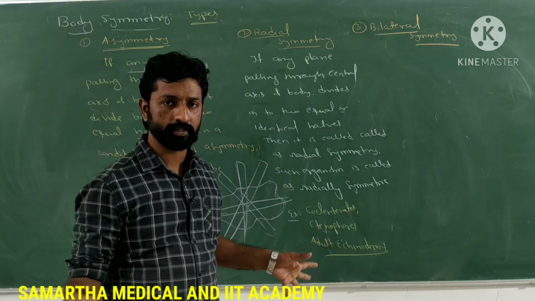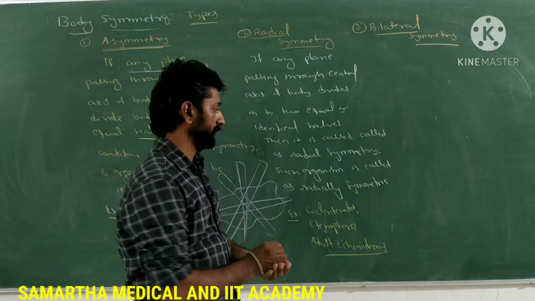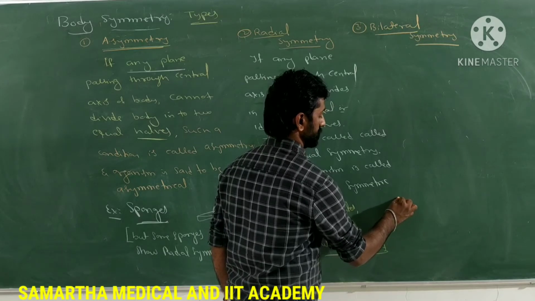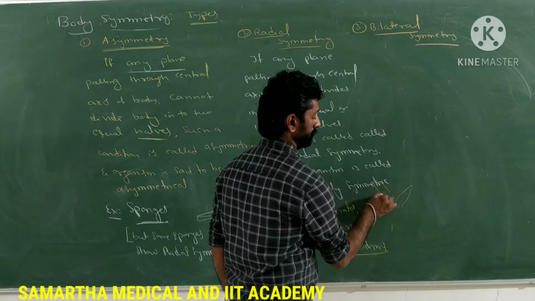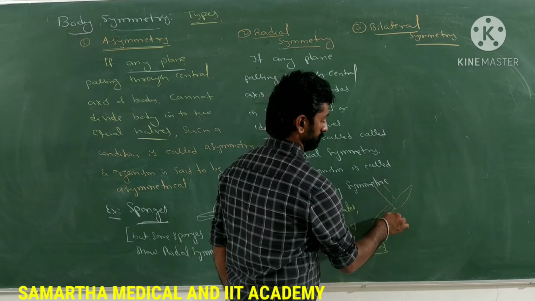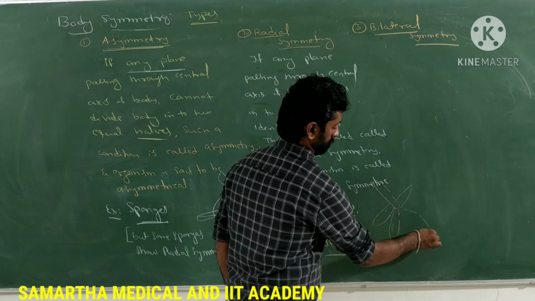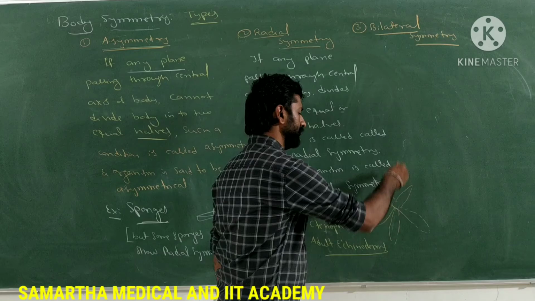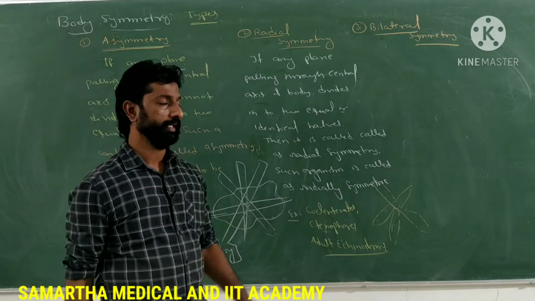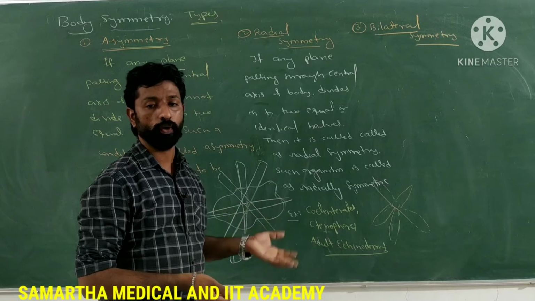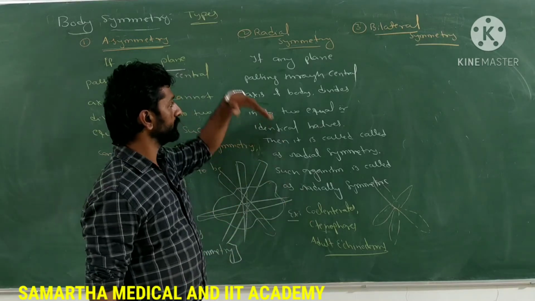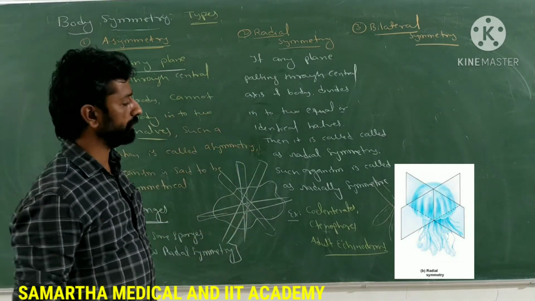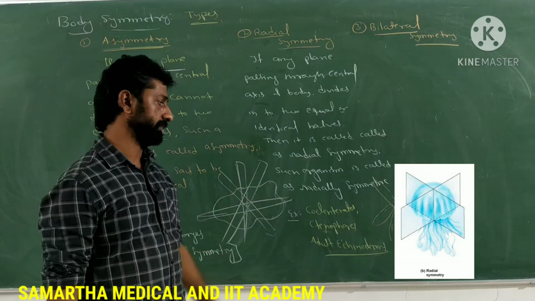That is pentamerous radial symmetry we call. When such a pentamerous radial symmetry is present, any plane which passes through the central axis of the body can divide it into two equal or identical halves. Such a condition is said to be radially symmetric. Okay, so this is the diagram of a radially symmetric organism.